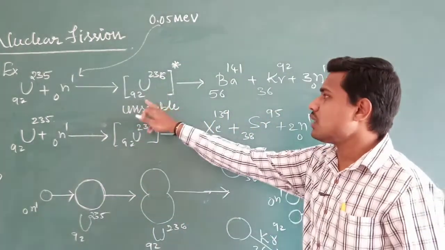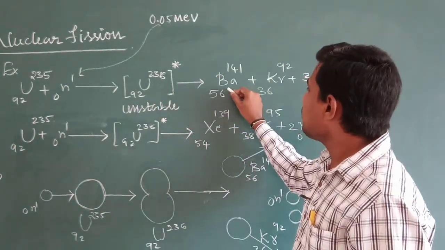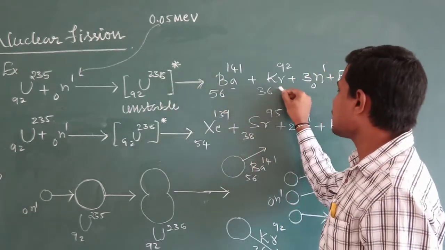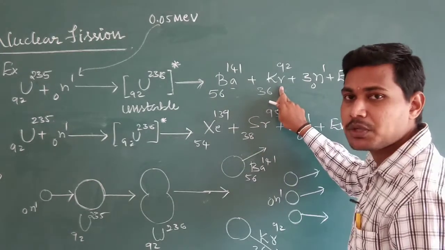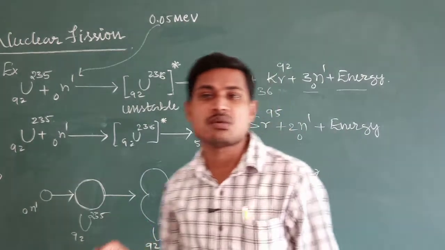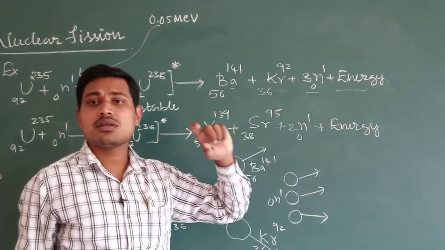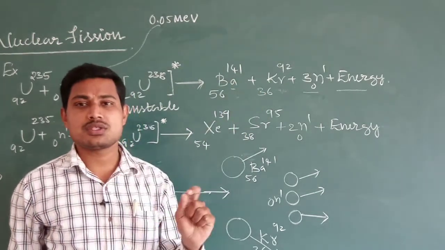So when this uranium 92-236 undergoes fission, it produces two product nuclei, barium and krypton, along with three neutrons, with the liberation of an enormous amount of nuclear energy. So in this nuclear reaction, the Q value will be positive, and the reaction is nothing but an exoergic reaction.